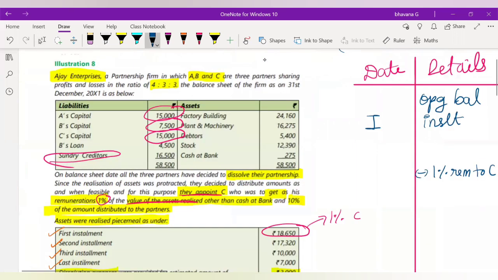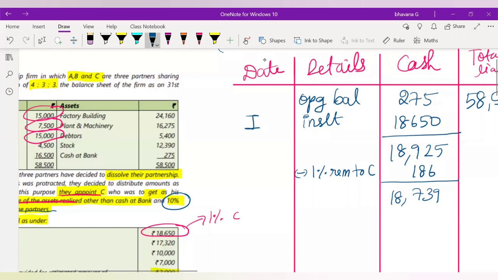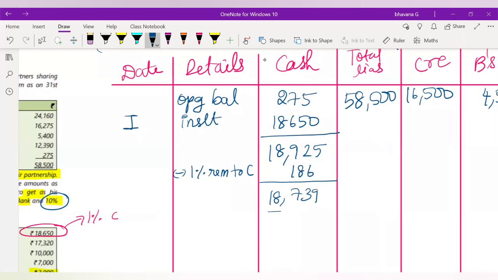Here you may get a doubt. They also told us that we have to give him 10% of the amount distributed to the partners. Now you tell me, will this 18,739 be distributed to the partners, or will it be distributed to the liabilities now?